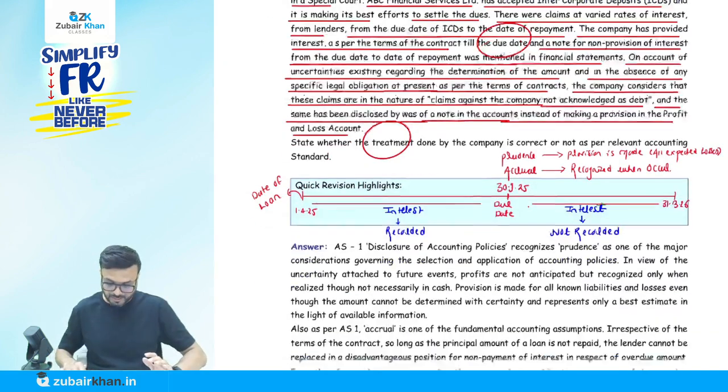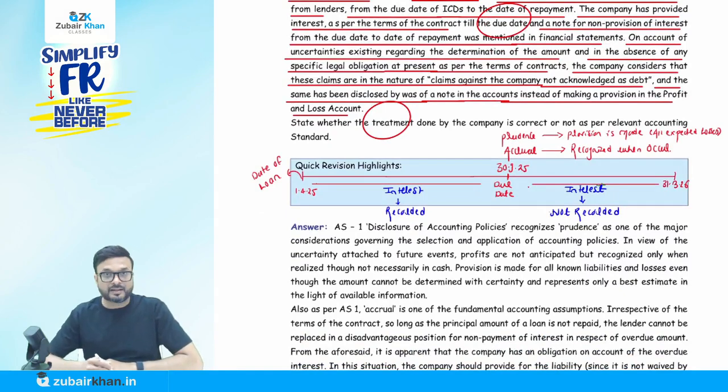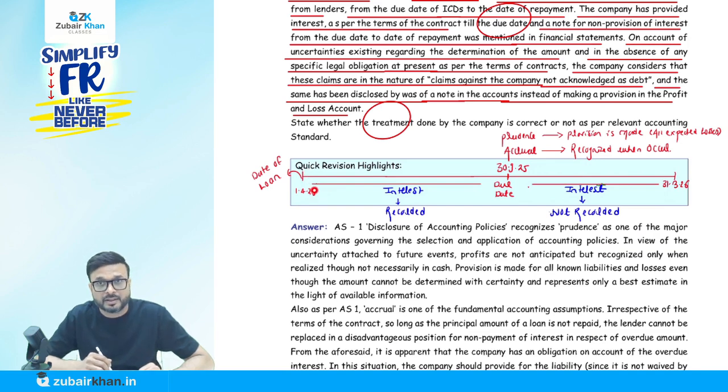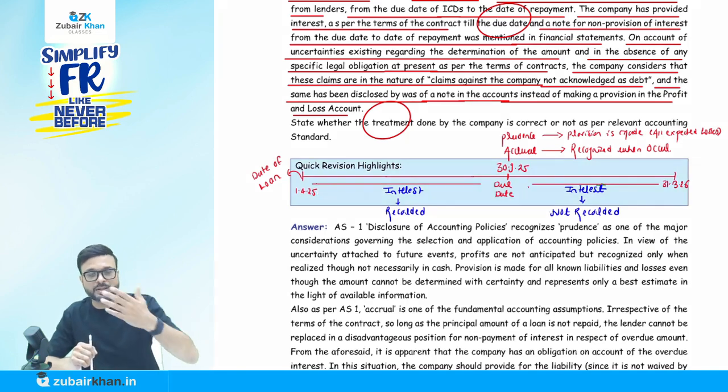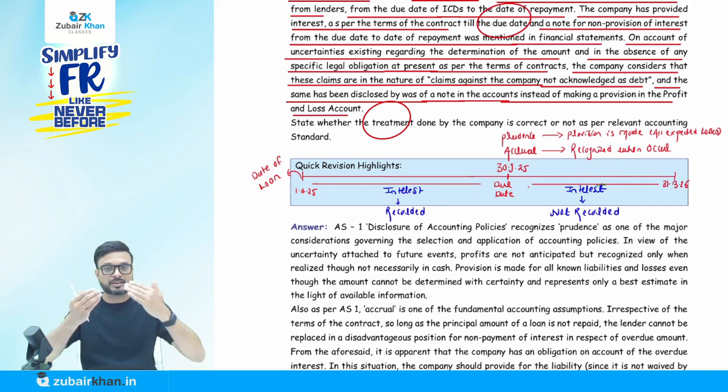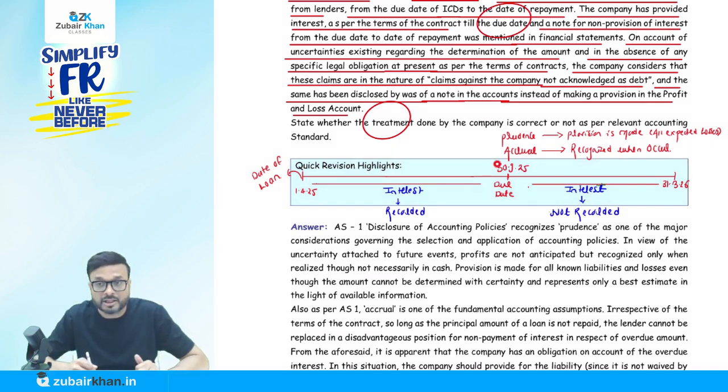To understand the question, for example, here they took a loan on 1st of April 25. This is the date of the loan. The due date is not mentioned in the question, so to make it simple, I am hypothetically considering some dates here. Suppose 30th of September is the due date. So they have to pay the interest along with the principal.